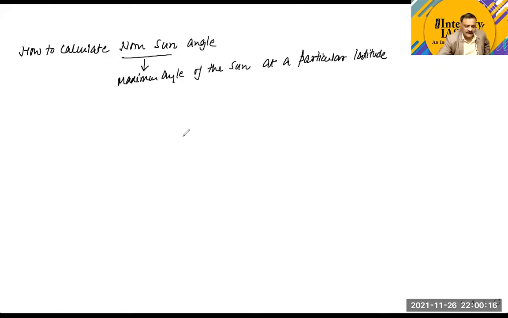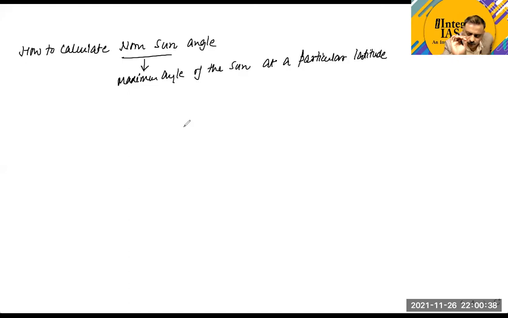The time at which the sun has its maximum angle, we call it noon time. The meaning of noon time is that the sun has reached its maximum position. Now the sun will descend. That is the noon time of a day.